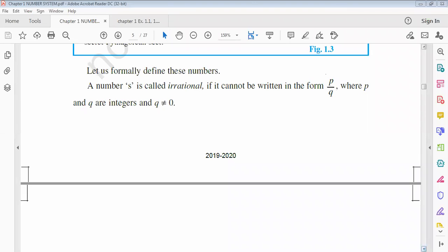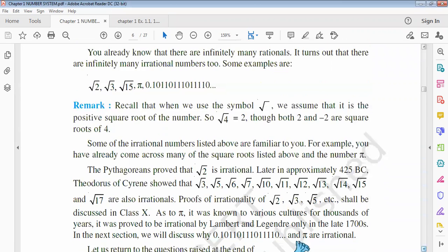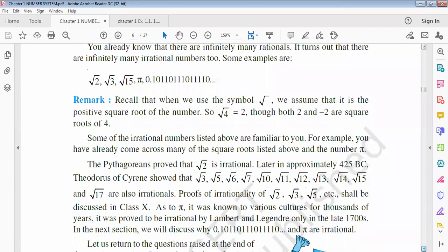So what about the next one? Here there are infinitely many rational numbers and infinitely many irrational numbers. Some of the examples are root 2, root 3, root 15, pi, and the number 0.01011011100..., and so on up to infinity.